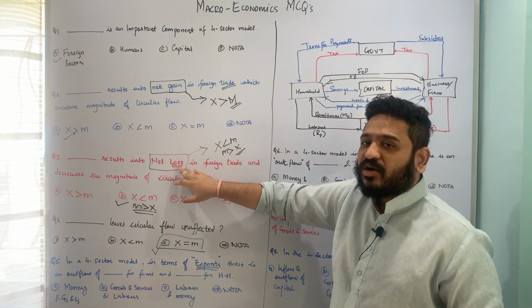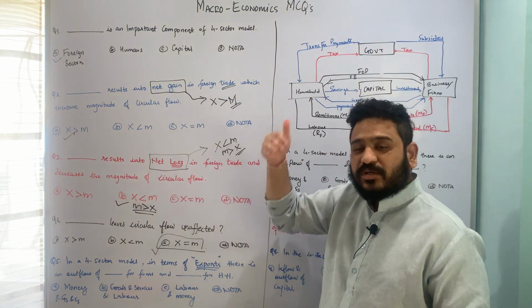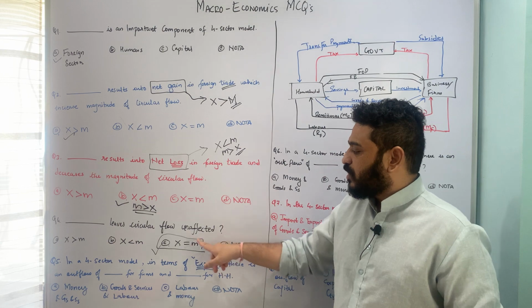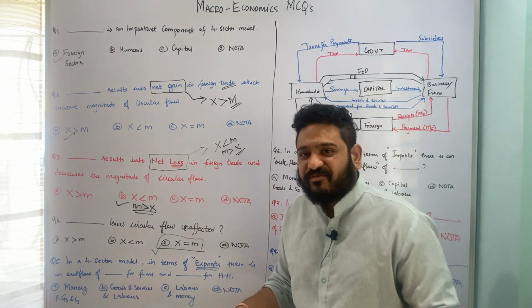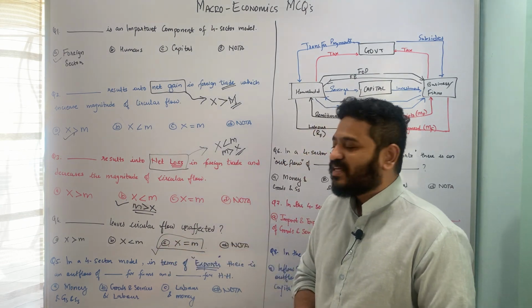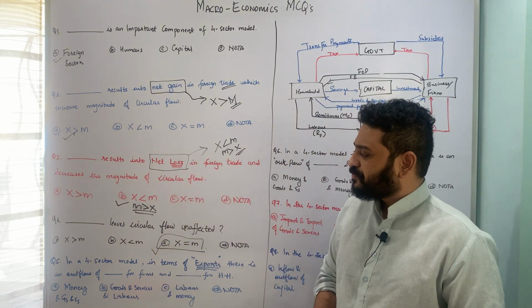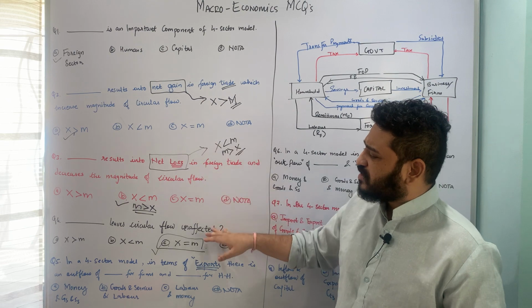When we had net loss in the circular flow, the magnitude was decreasing, and when there is equality between exports and imports, the underlying circular flow remains unaffected. So that is why option C is the correct answer to this particular question. I hope these three questions are pretty much clear.